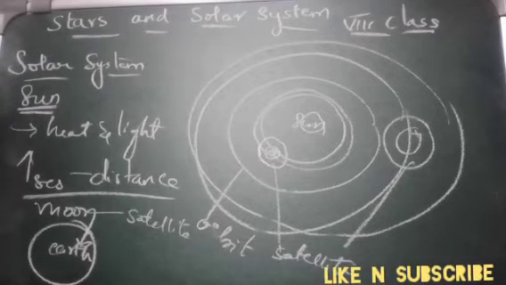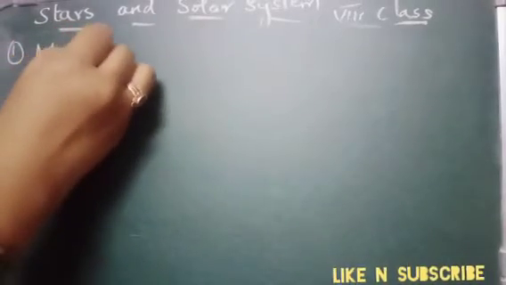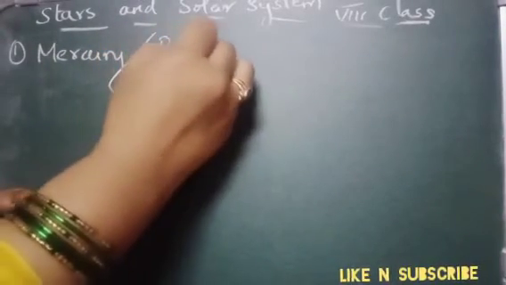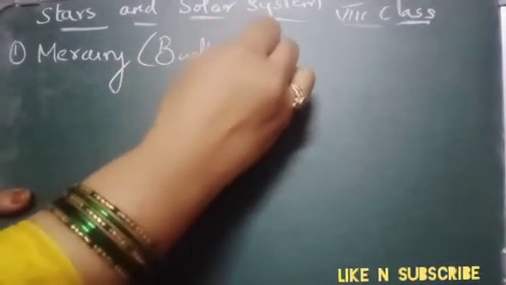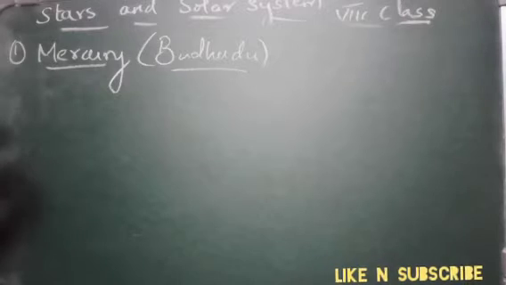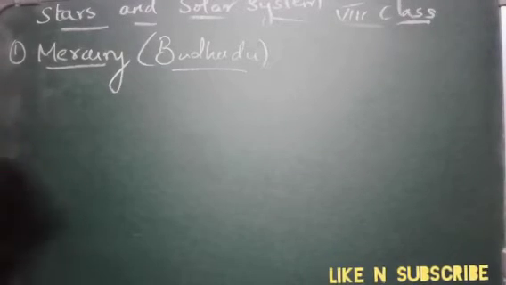Next we'll learn about the other planet, that is Mercury. First planet is Mercury. Mercury is also called Budhudu. In Telugu Rashi they will call it Budhudu. The smallest planet which is nearest to the sun is nothing but Mercury.